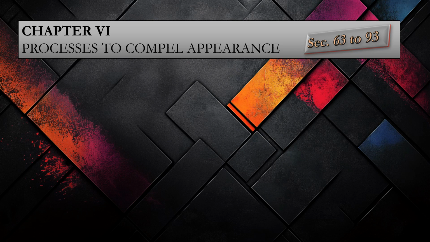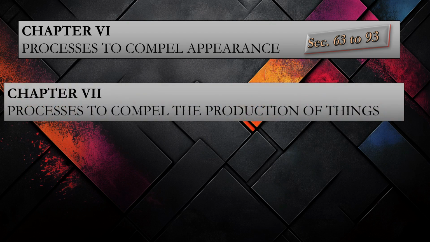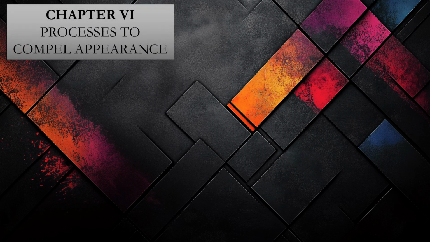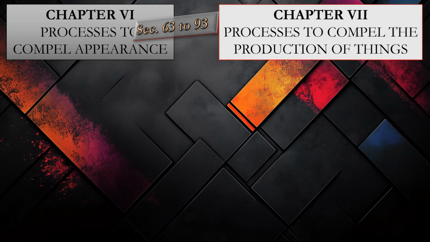What if you want certain things to be brought to the court or do inspections? You need to create another chapter number 7, process to compel the production of things, given under section 94 to 110. Chapter 6, process to compel appearances, section 63 to 93. And next chapter 7, process to compel production of things under section 94 to 110.